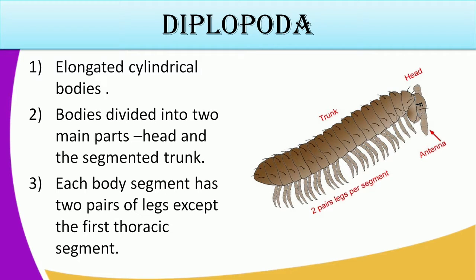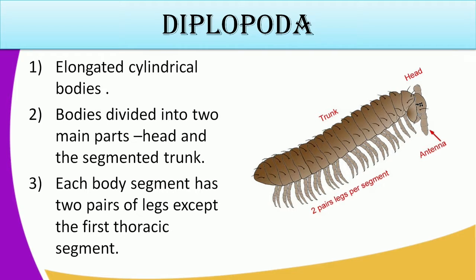So looking at their specific characteristics, number 1, they have elongated cylindrical bodies. If you look at our illustration, their bodies are in the form of a cylinder, and they are elongated. Number 2, their bodies are divided into main parts. That is, we have the head, then we have the trunk, which is segmented.